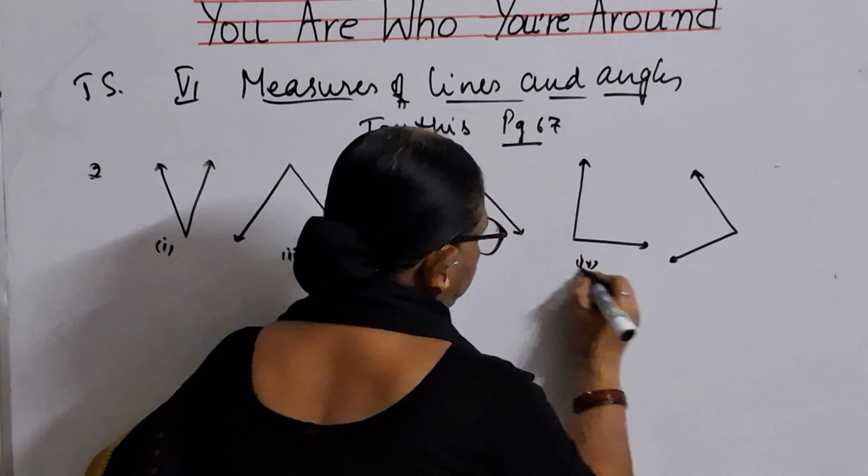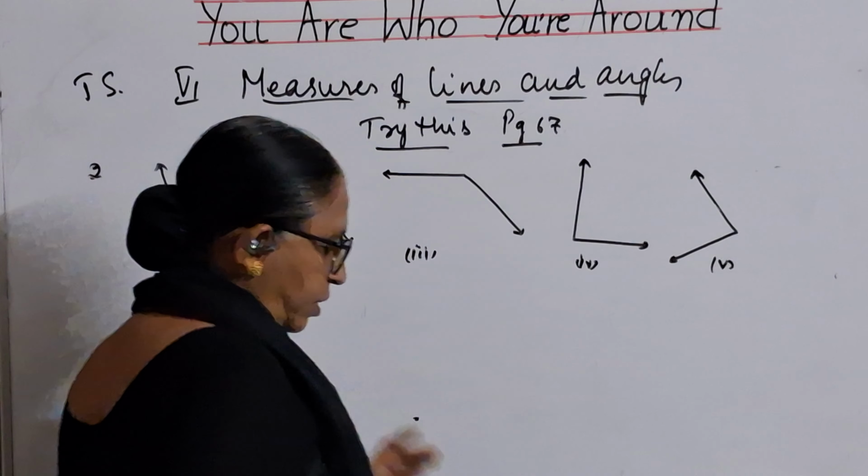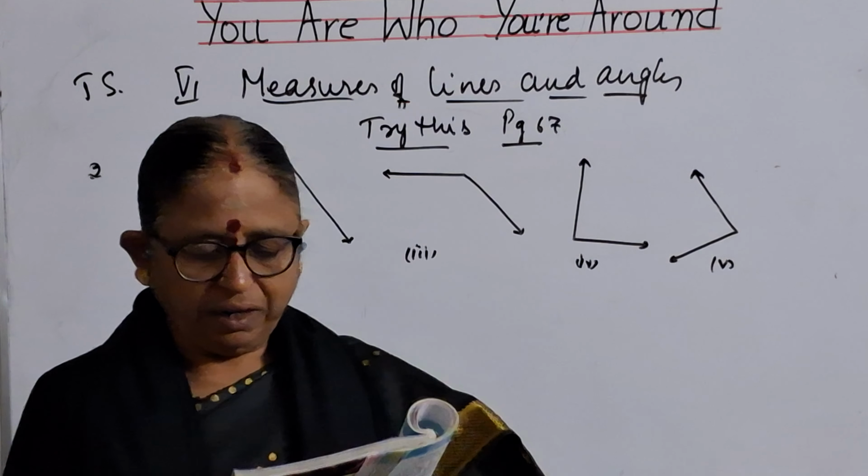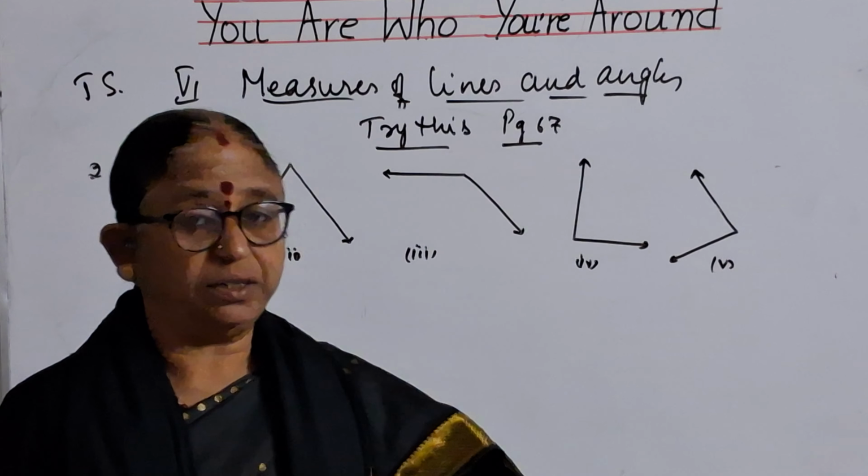So this is fourth and this is fifth. Now the question is, which are acute angles, and write their measures.